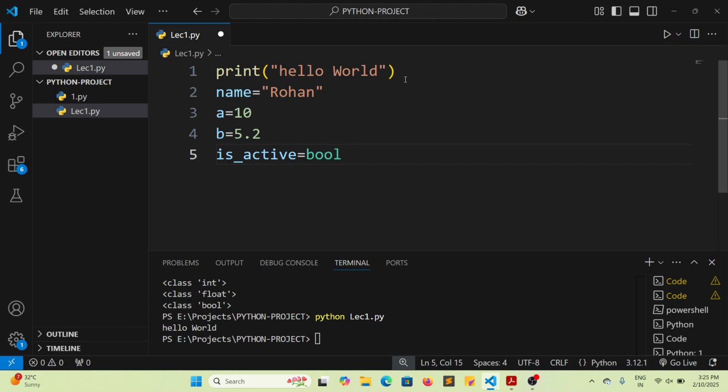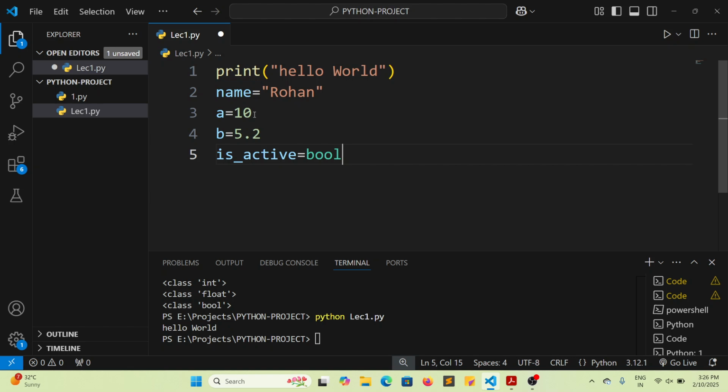Whatever values are provided to a particular variable, the variable takes their data type, based on the value that is provided. Let's say Rohan is mentioned in the variable name. Now Rohan is a string, so your system will understand that the given value is a string, which means this variable is a string type variable.